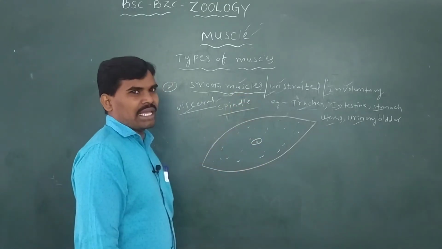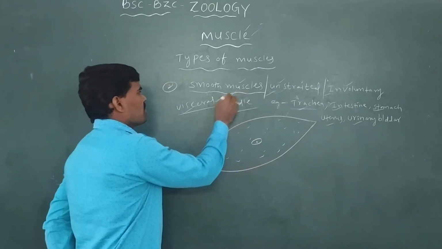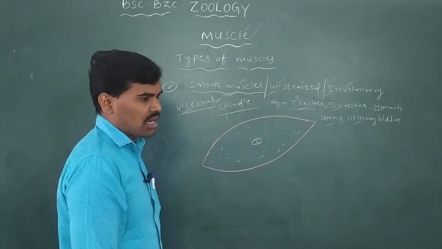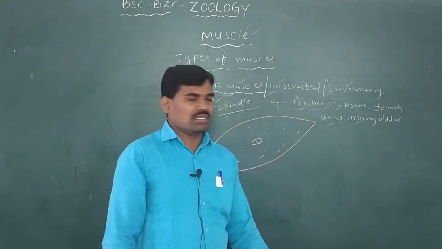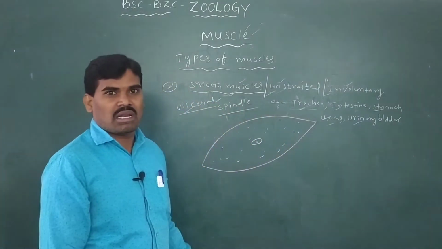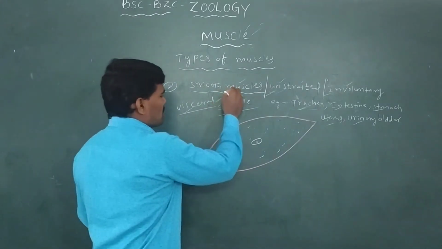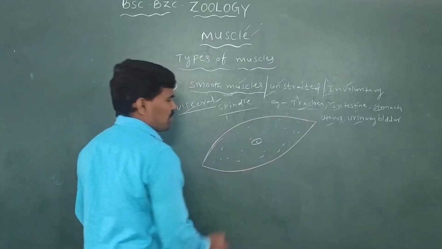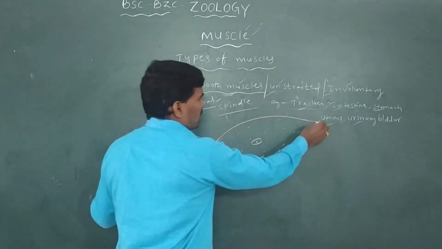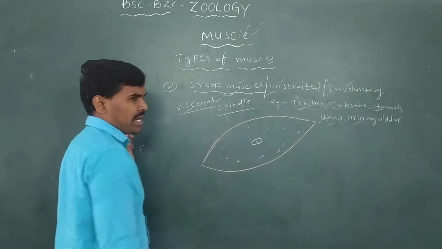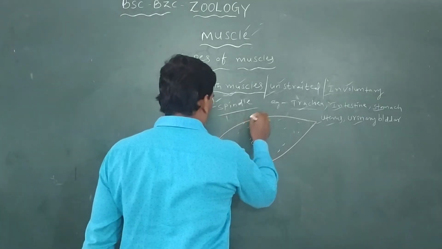Visceral muscles are internal muscles, found in the internal organs. Attachment occurs in the internal organs. This muscle is spindle shaped. In the spindle shape, both ends are pointed and the middle part is broad.